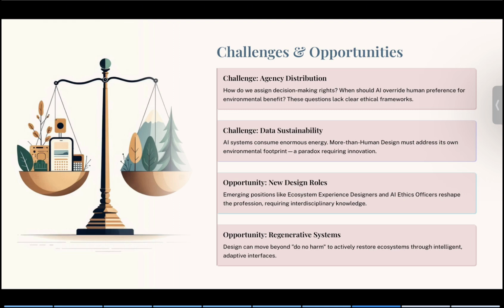In the challenges lies opportunity. Opportunities include new design roles, positions like ecosystem experience designer or AI ethics officer, which show how UX is expanding. And then there are regenerative systems. Design can move beyond do no harm to actively restore ecosystems through adaptive interfaces and intelligent planning. This shift opens the door for more responsible, meaningful design.